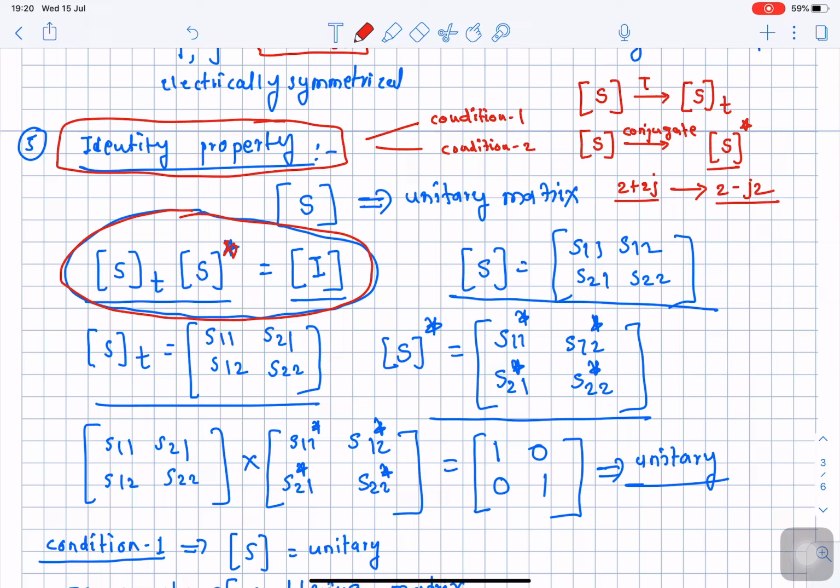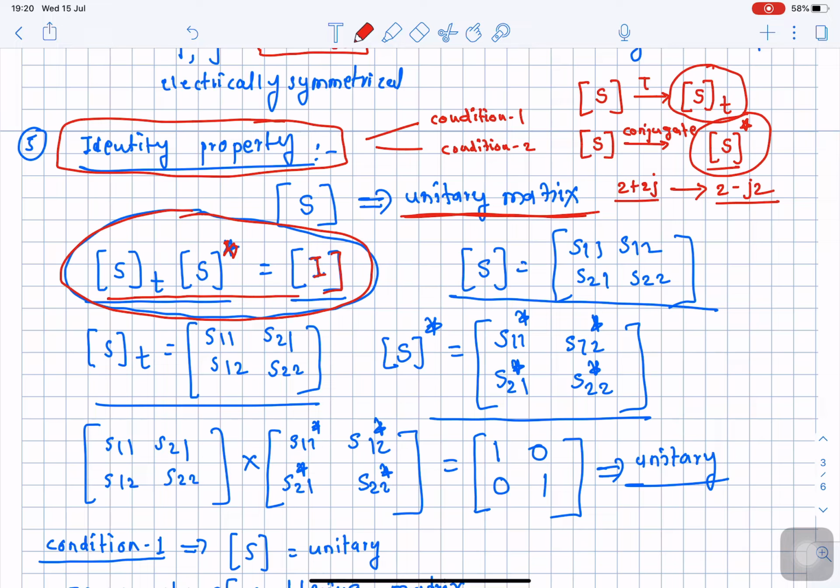If I multiply the transpose of the original scattering matrix with its complex conjugate, that is what I performed here. If it evaluates to the identity matrix, then we say that the scattering matrix is a unitary matrix. Please remember.